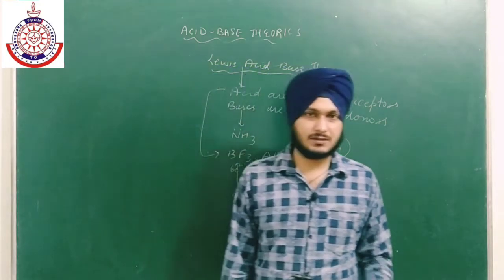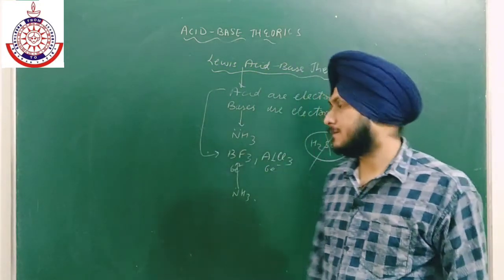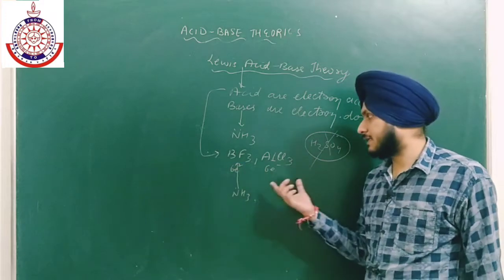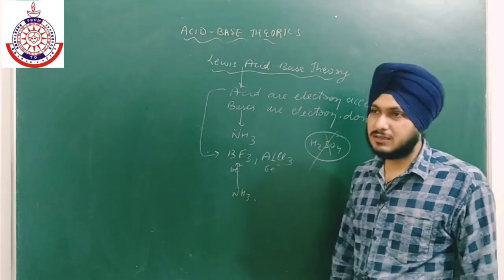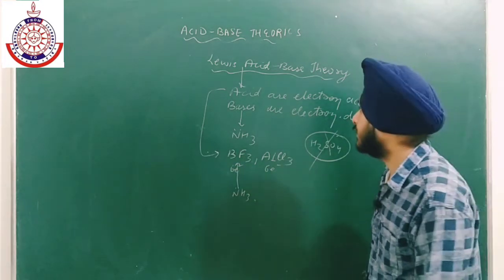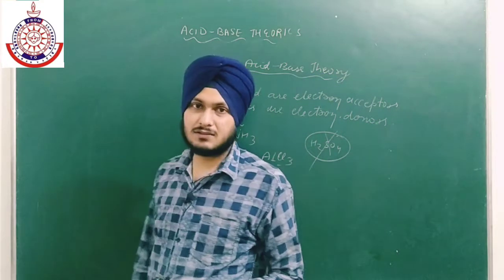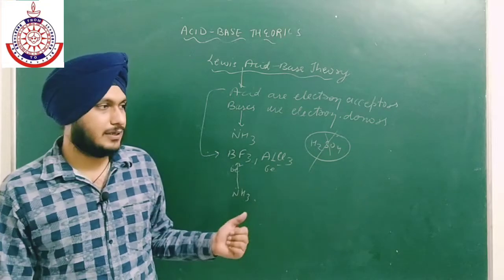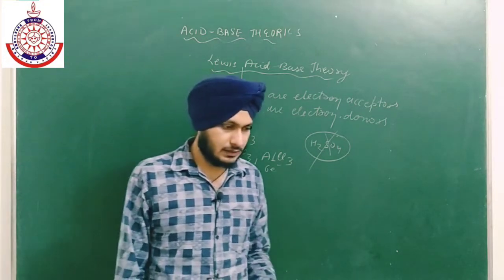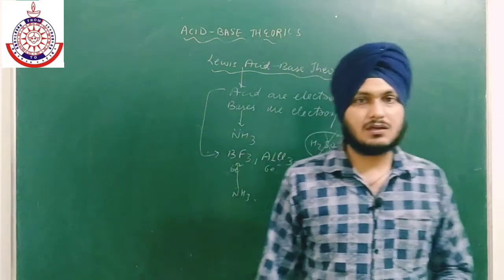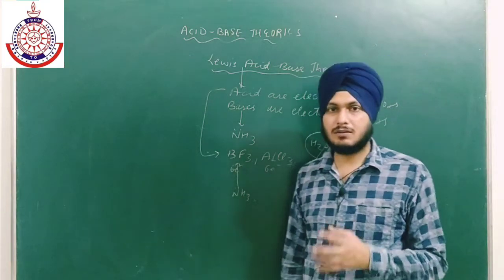Okay, like we have CO2 and we have BF3, AlCl3. Okay, so ये theory सिर्फ वहीं पे लगती है जहाँ पे हमारे पास electron deficient species है. Okay, so these are some limitations of Lewis acid base theory. Okay, so this is all about the theories.